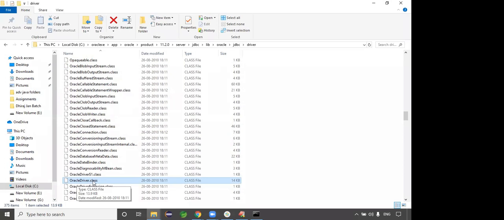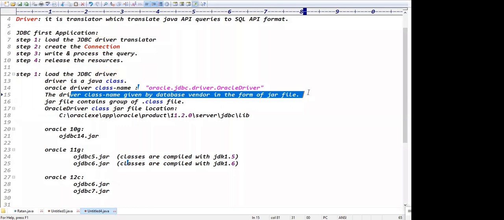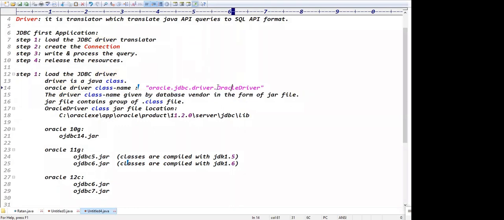Yes, sir, it is there. Exactly. So this is the location, and in this location this class file is present, right? oracle.jdbc.driver.OracleDriver, guys. That's what the driver is, a Java class. This is the fixed driver class name. This driver class is given by the database vendor in the form of a jar file. Where is the jar file?